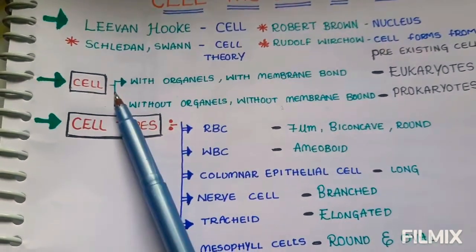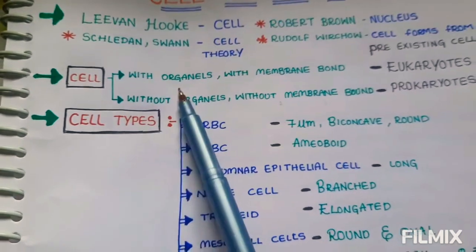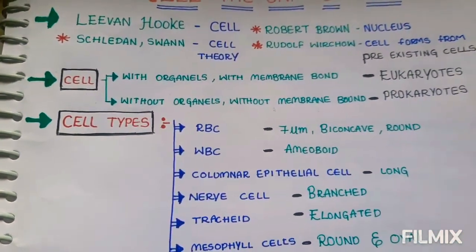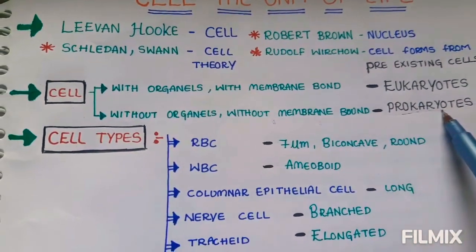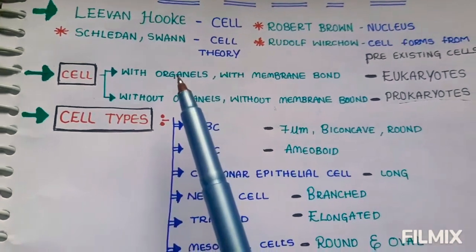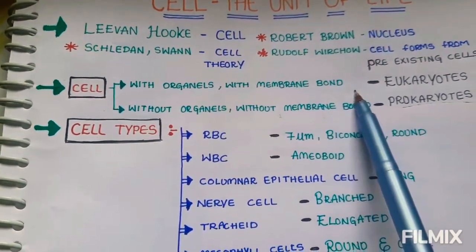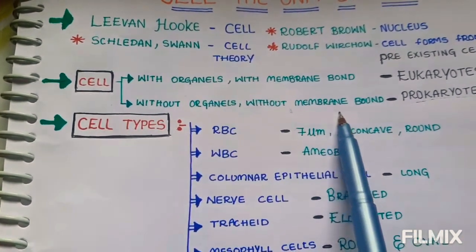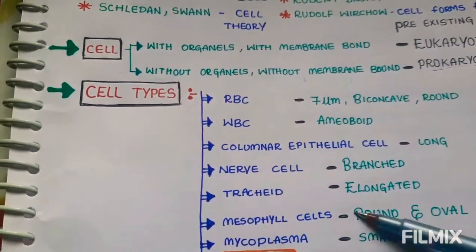Cells are divided into two types based on organelles and the membrane, that is eukaryotic and prokaryotic. The cell with organelles and with membrane bound is eukaryotic, and the cell without organelles and without membrane bound is prokaryotic. There are different types of cells.